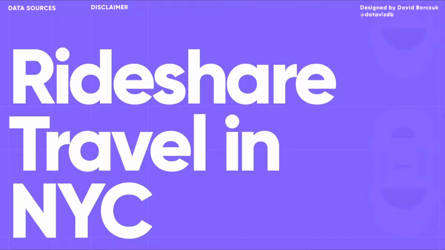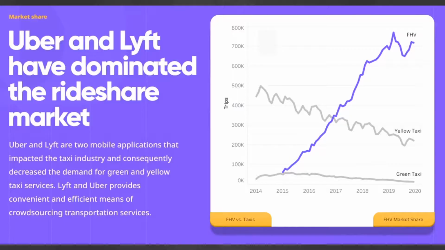Now, this is one of the infographics that I have found in Tableau Public called Rideshare Travel in NYC. Let's see what kind of message David wants us to know. First, Uber and Lyft have dominated the rideshare market in the US. Compared to yellow and green taxis, they have an increasing trend as we can see in the graph. This means that more and more people are using Uber and Lyft as transportation means.